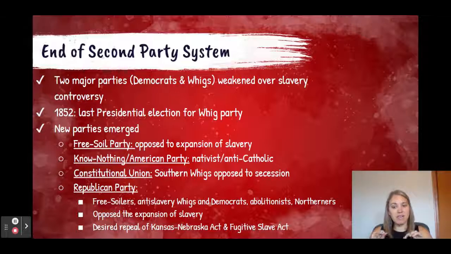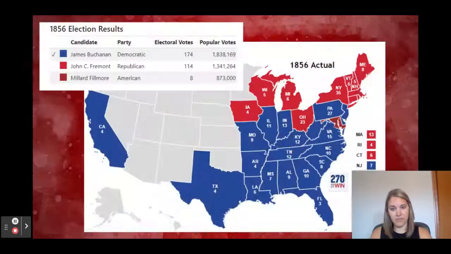And so the second party system ends when we see new parties emerging, such as the Free Soil Party, the Know Nothing or the American Party, the Constitutional Union Party, and the Republican Party. The one that you should be most aware of is the Republican Party because that's the one that becomes a major political party that continues to exist today. So in 1856, we see that there are three major political parties, the Democratic, the Republican, and the American. Now, the other parties did exist as well. They just didn't have a major national candidate for president.